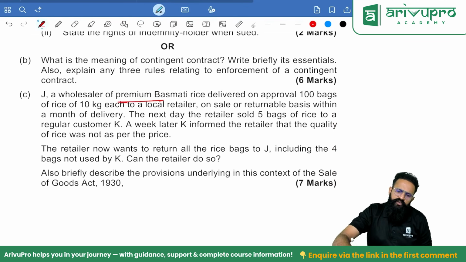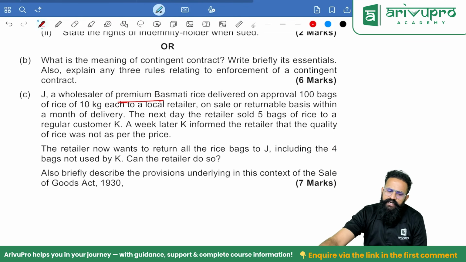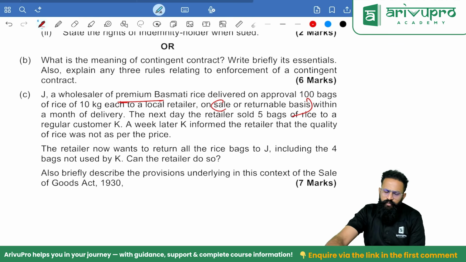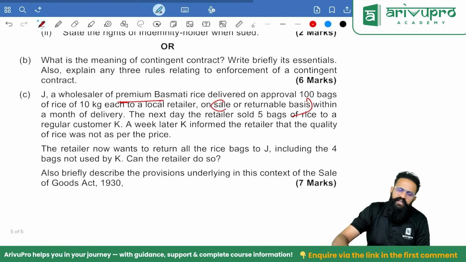J, a wholesaler of premium basmati rice, delivered on approval 100 bags of rice of 10 kg each to a local retailer on a sale or return basis within a month of delivery. The next day, the retailer sold 5 bags of rice to a regular customer. A week later, K informed the retailer that the quality of rice was not as per the price. The retailer now wants to return all the rice bags to J, including the 4 bags not used by K. Can the retailer do so?